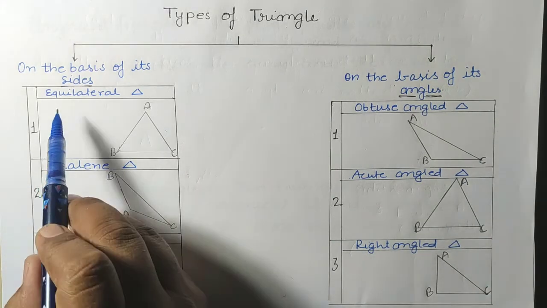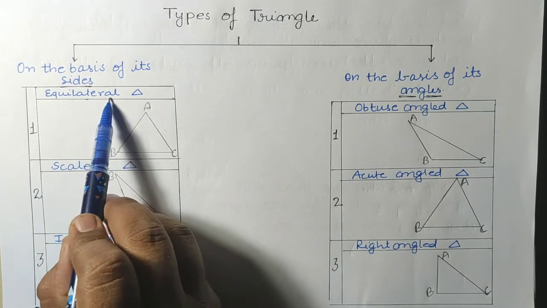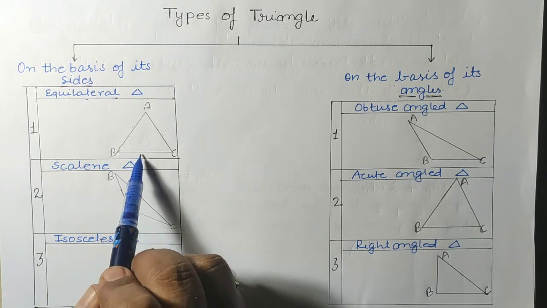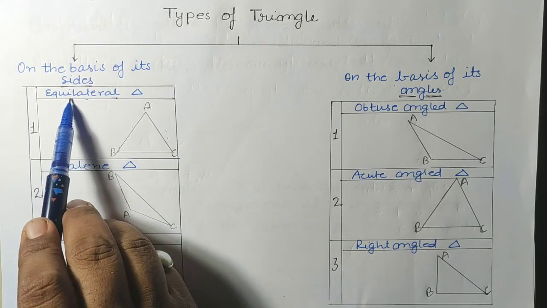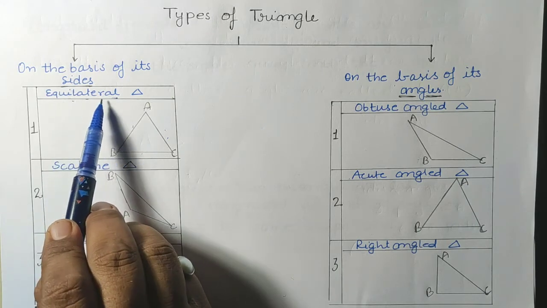So the first type is equilateral triangle. Lateral means sides, and equi means equal. So equilateral means equal sides.